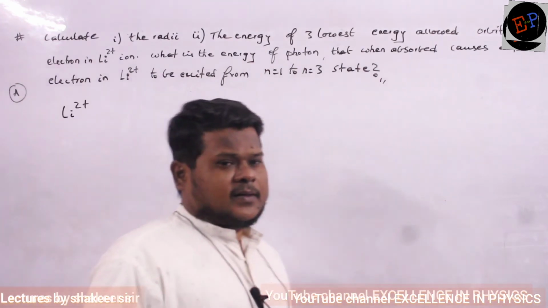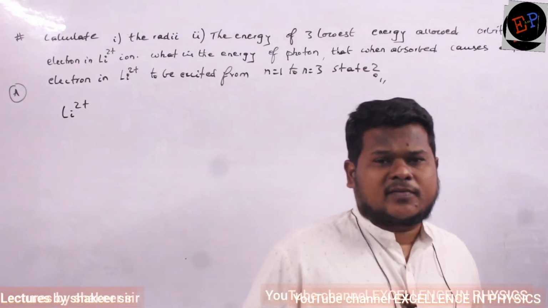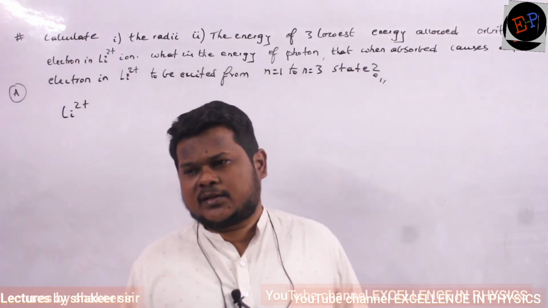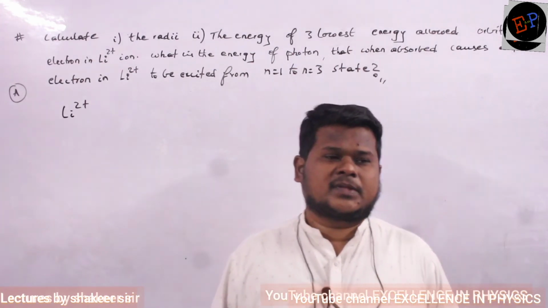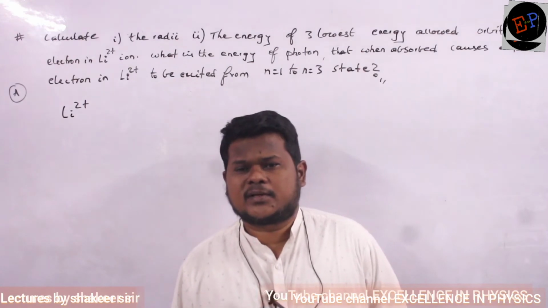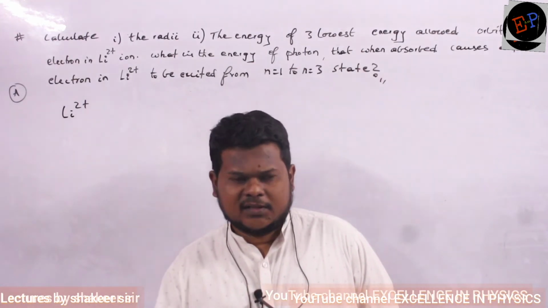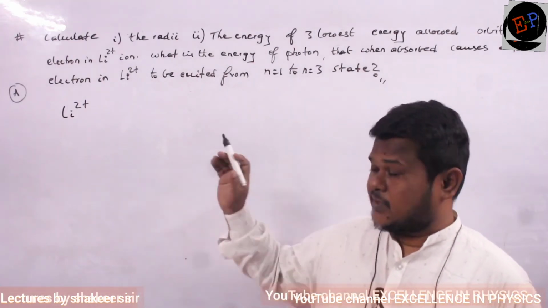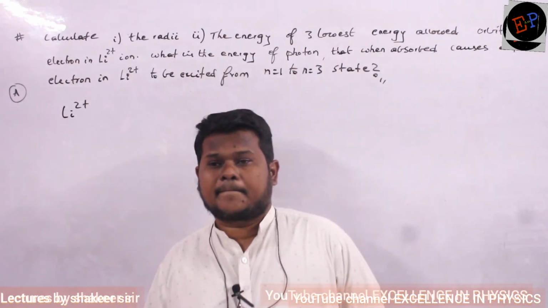Now, the equation of radius is there: 0.53 into n square by Z angstrom. We have the equation for energy also: 13.6 Z square by n square. So are all these equations applicable for this lithium 2 plus or not?